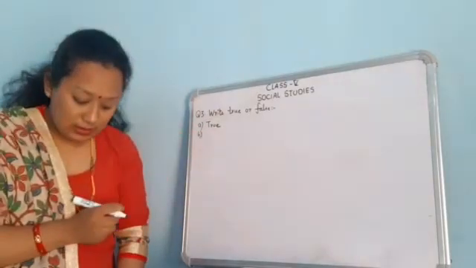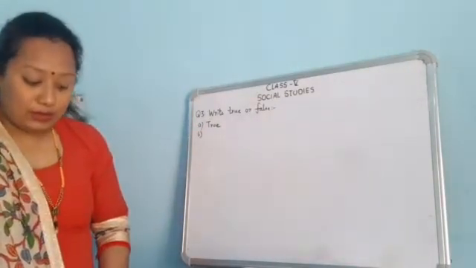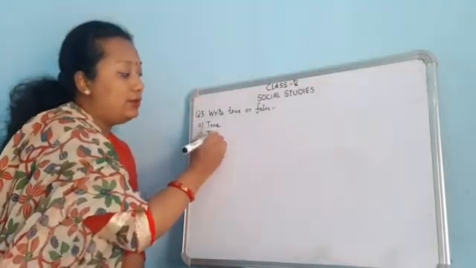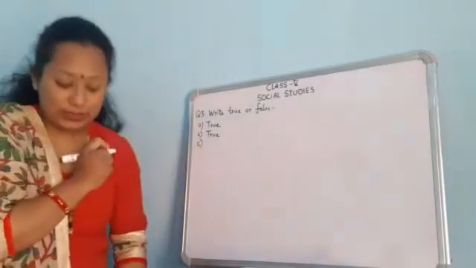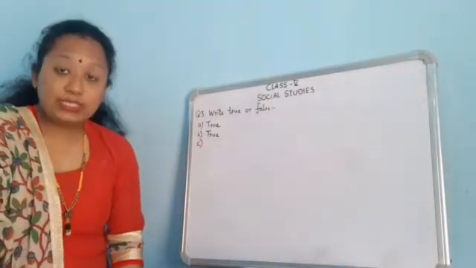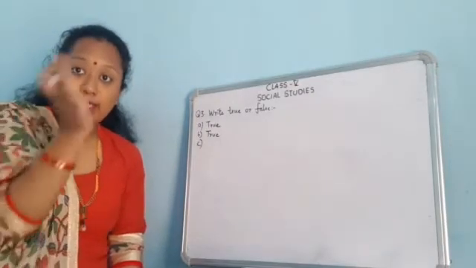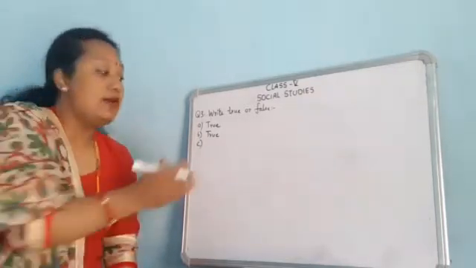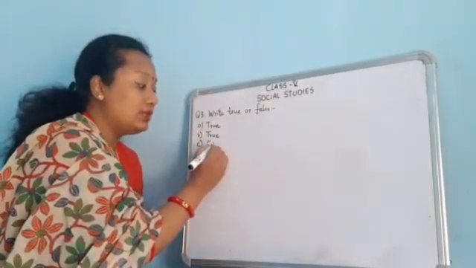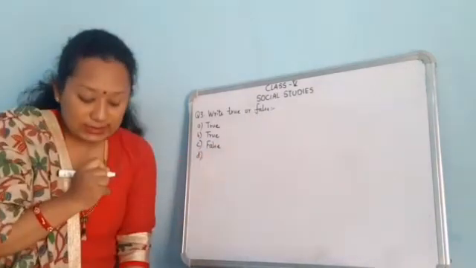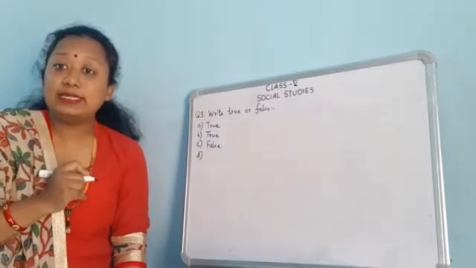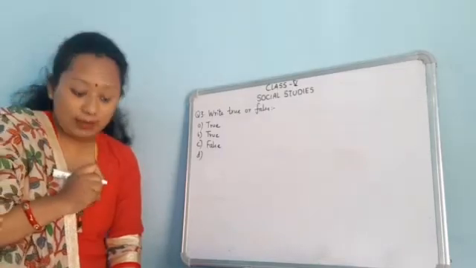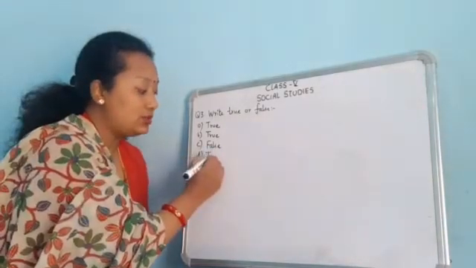Number B is long arms helped early apes in swinging from branch to branch. Yes, long arms helped the apes to swing from one branch to another. It is also true. The Neolithic age came before the Mesolithic age. Yes, first the Mesolithic age comes, then comes Neolithic. So this is false. Number D is the oldest tool making technique is called Oldowan. Yes, the oldest technique of tool making is called Oldowan. So it is also true.